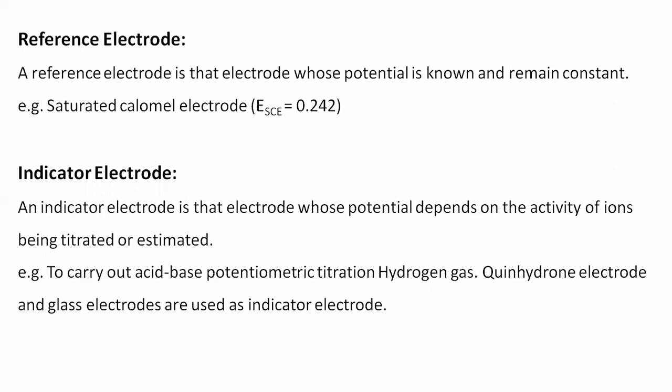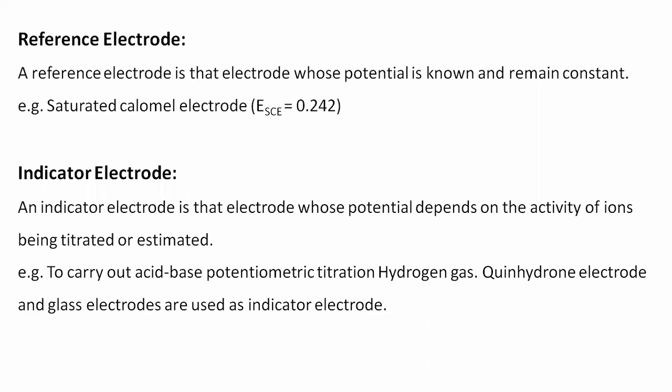For example, a reference electrode is the saturated calomel electrode, and the potential against the saturated calomel electrode is 0.242.